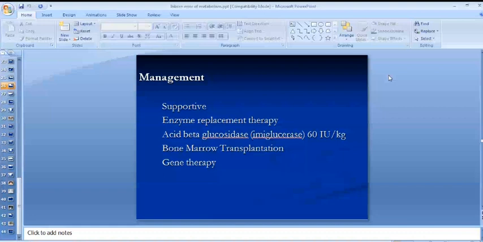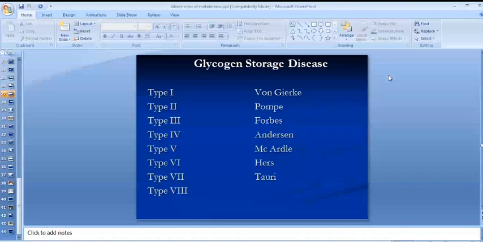Glycogen storage diseases, there are 8 important types on the basis of the specific enzyme that is deficient. Type 1 is also known as von Gierke, type 2 is Pompe, type 3 is Forbes, type 4 is Anderson, type 5 is McArdle, type 6 is Hers, and type 7 is Tarui. There is no specific name for type 8 glycogen storage disease.